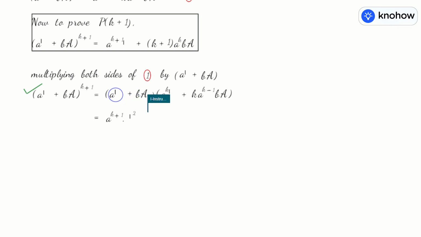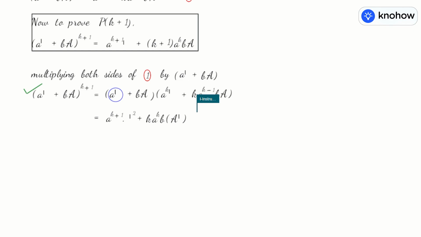Then multiplying AI with the second term, you get k A^(k-1), again multiplied by A, one power will be increased, so you get k A^k BA, and I will also be there. If this AI or IA is put in bracket, in the next step any matrix multiplied by the identity matrix makes no difference, and we will be in a position to replace it by A only.